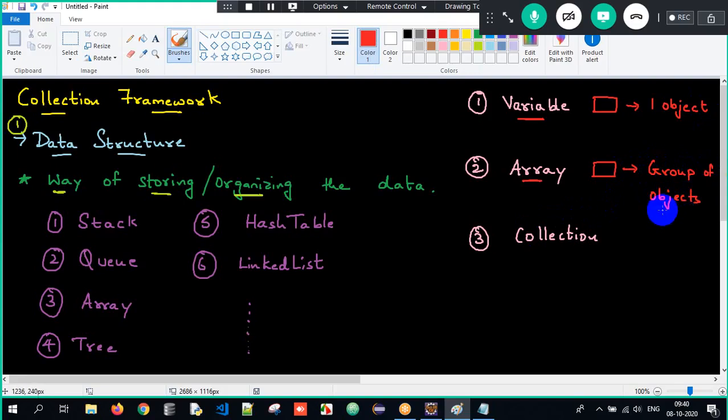Sir, then what is collection? Collection is also a container in order to store a group of objects. But sir, array is sufficient enough, right? Why do we have collection, sir?